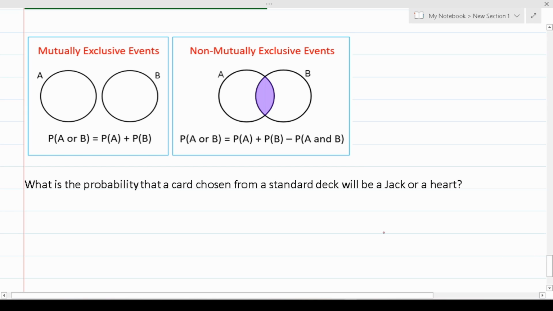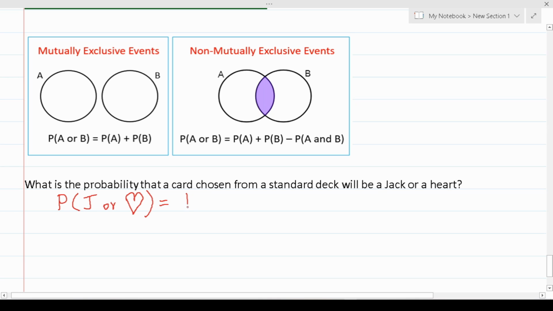All right, so let's take a look at an example of a problem in which we're dealing with non-mutually exclusive events. This one says, what is the probability that a card chosen from a standard deck will be a jack or a heart? So that looks like this. Probability of selecting a jack or a, let me try to draw one for you, heart. Again, we know these are non-mutually exclusive events because I've told you, but we're going to take a look at the reason why in a minute.